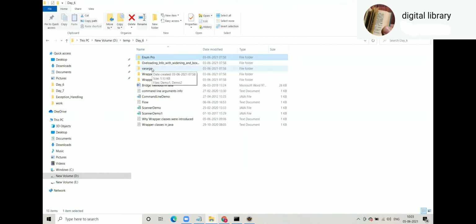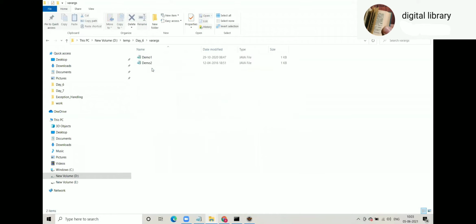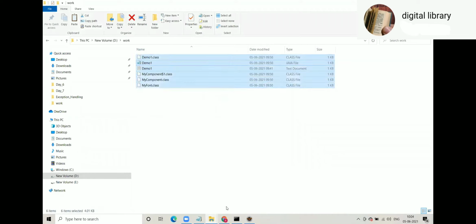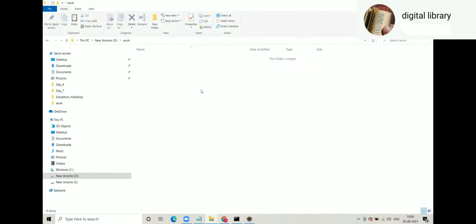Where args? In day 6, demo 1, demo 2. Does it take 0 arguments? Yes, because then the array will be created empty.